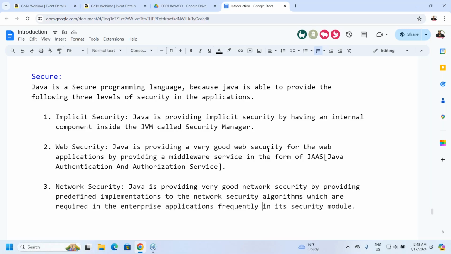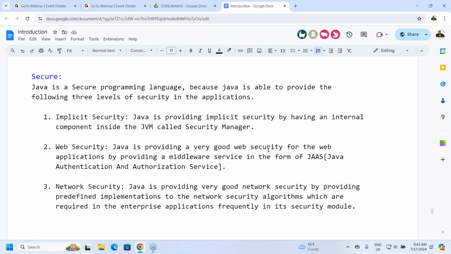How can you say that Java is providing very good implicit security? Because of which component? The security manager inside the JVM. How can you say that Java is providing very good web security? Because of a middleware service, JAAS.